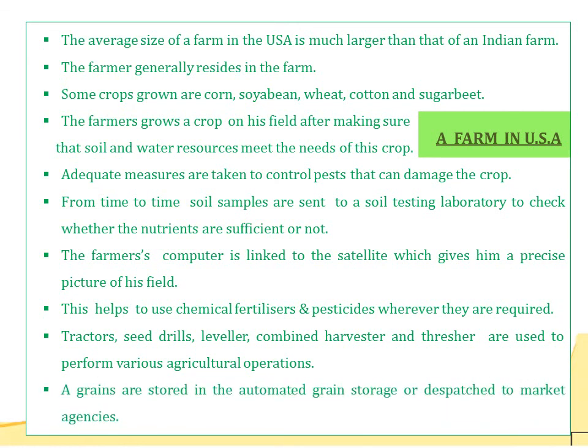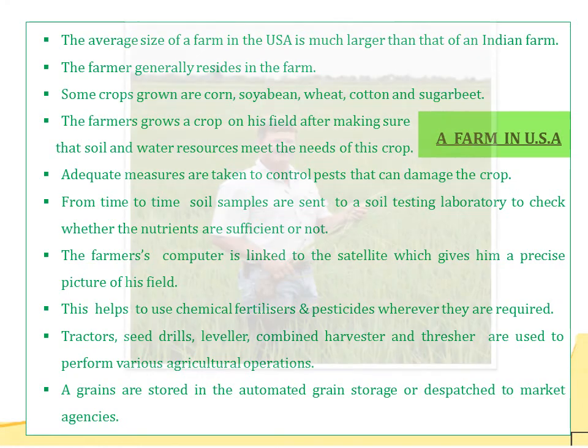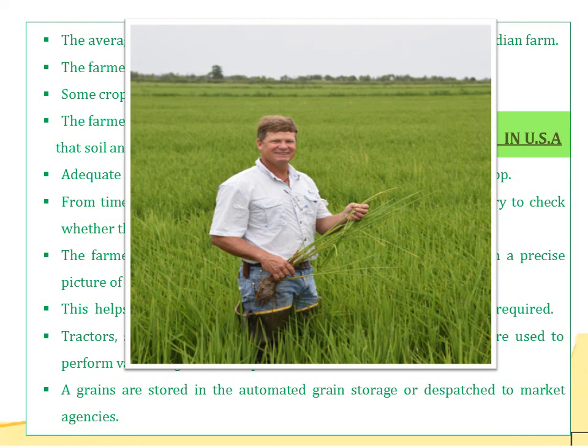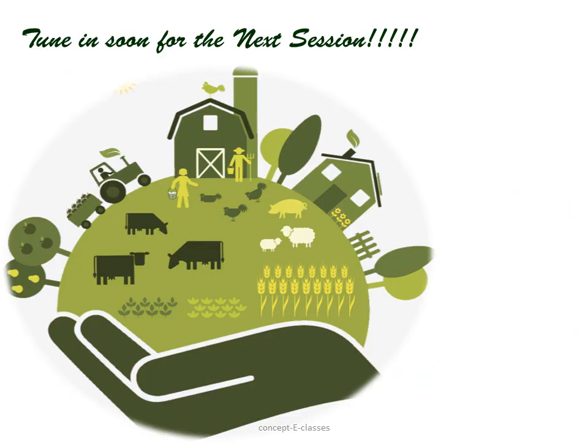And the crops or the grains are stored in automatic grain storage or dispatched to the market agencies, and the crops are grown at a commercial level. So if we consider a farmer in USA, he works like a businessman and not like a peasant farmer. So that's all for Chapter 4 Agriculture.